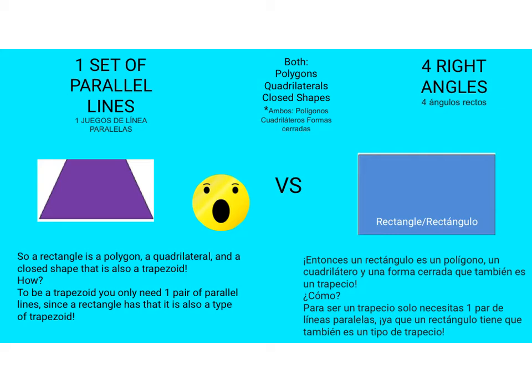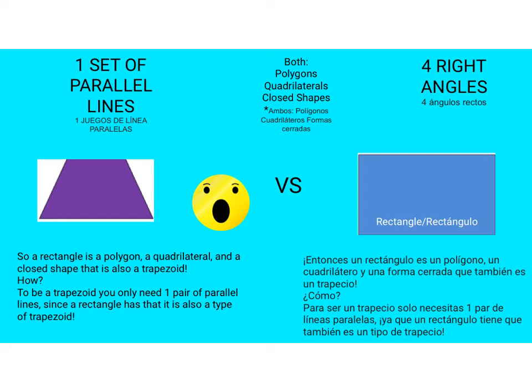Okay, so let's try that same thing out with the other shape we learned this week, the trapezoid. So again, we know a few things they have in common. They're both polygons, many-sided shapes. They're both quadrilaterals with four sides, and they're both closed shapes. All the edges of the shapes connect. Now, let's go back to that trapezoid we learned about earlier this week. It has one set of parallel lines. That's what makes it unique.